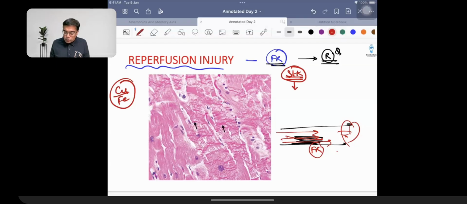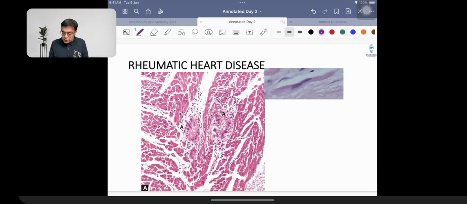Then we are asked questions in the exam on rheumatic heart disease. I think we can just talk about it over here very quickly. The characteristic feature that we are going to be having in case of rheumatic heart disease is the presence of Aschoff bodies. Where do we have the Aschoff bodies present? Endocardium, myocardium, pericardium. Can you just let me know the answer? The answer is all. Where do you see it maximally? It is going to be seen in the myocardium. Can be seen in all, but is maximally seen in the myocardium.